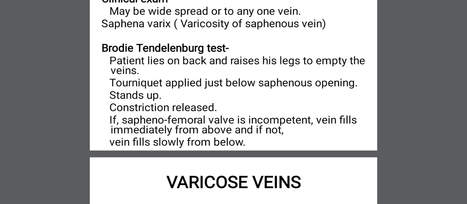Then the tourniquet that was applied is released. If the saphenofemoral valve is incompetent, then the vein will fill immediately from above, and if the valve is competent, then the vein will fill slowly from below. That is the Brodie-Trendelenburg test for varicose veins.